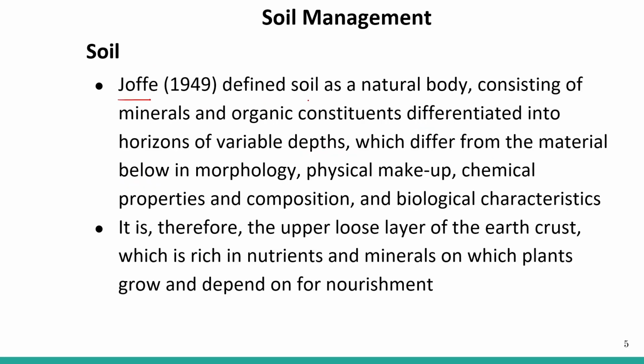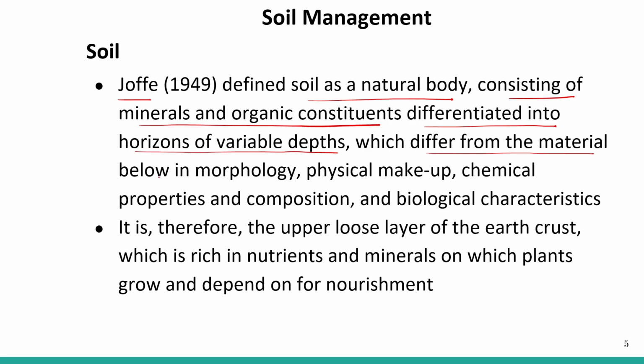Joffe defined soil as a natural body consisting of minerals and organic constituents differentiated into horizons of variable depth, which differ from the material below in morphology, physical makeup, chemical properties and composition, and biological characteristics.